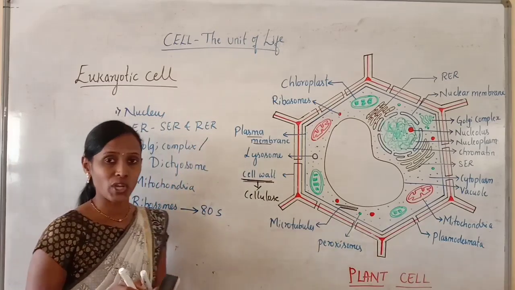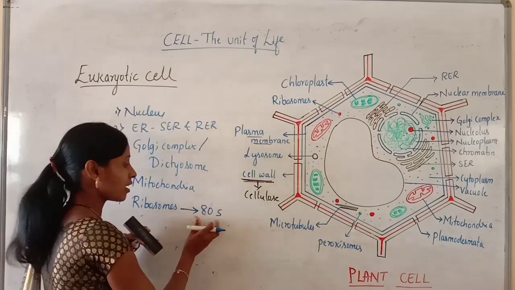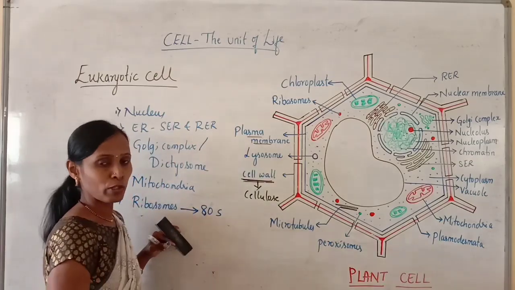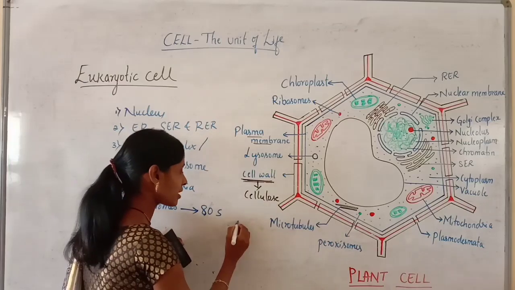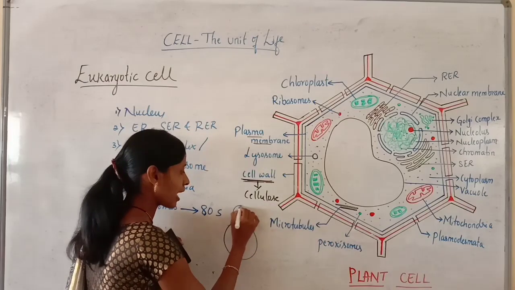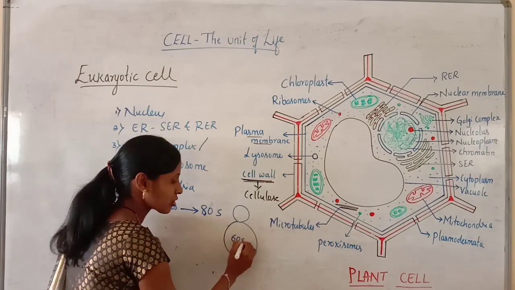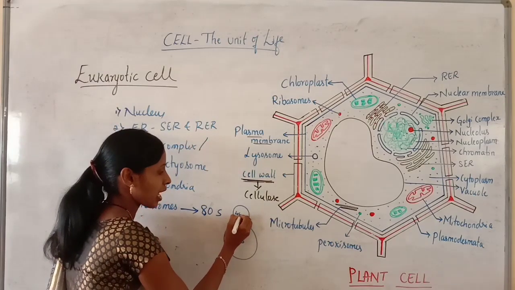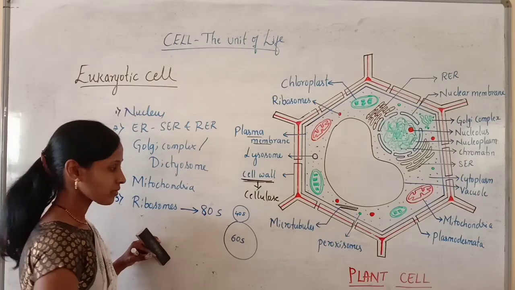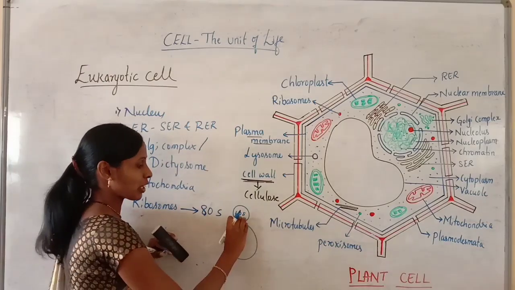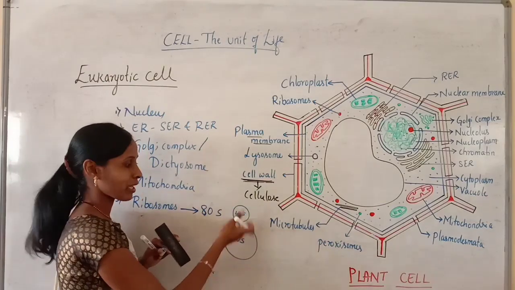The sedimentation coefficient. Here, the 80S ribosomes are made up of again two subunits, a larger subunit of 60S and a smaller subunit of 40S. Again, I am telling you, you cannot add these two, because if you add, it becomes 100S.